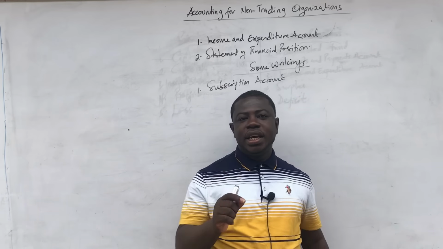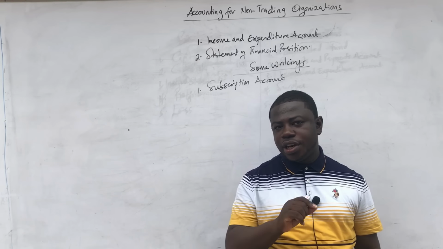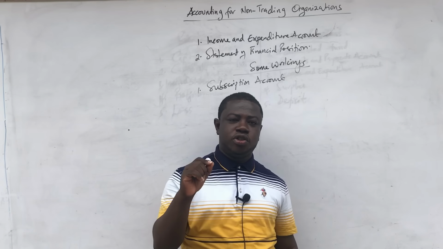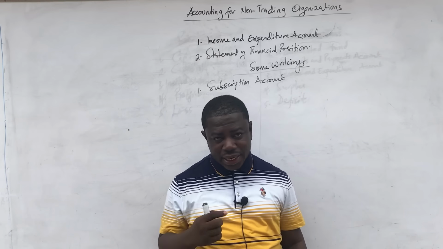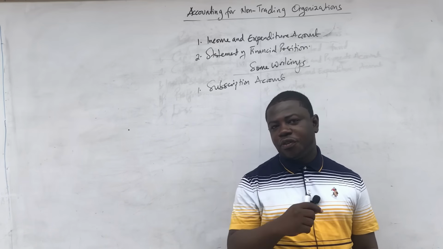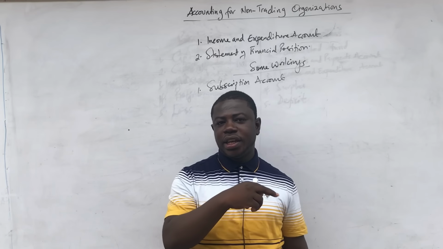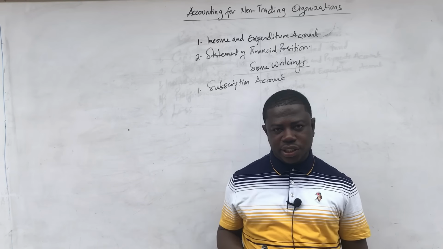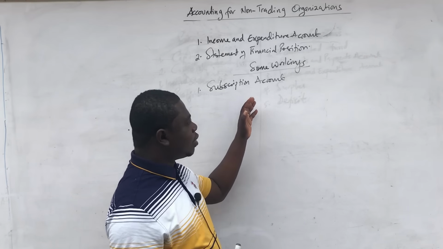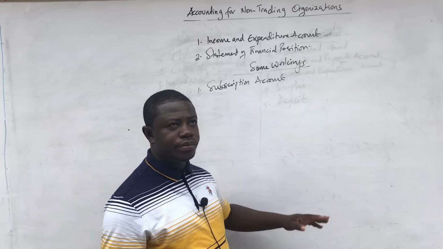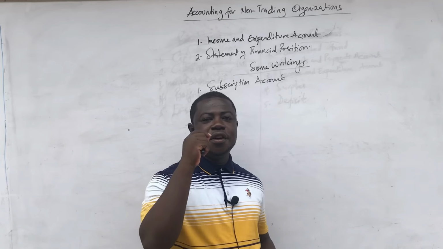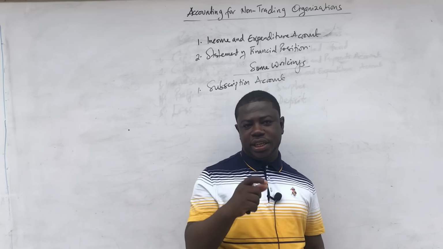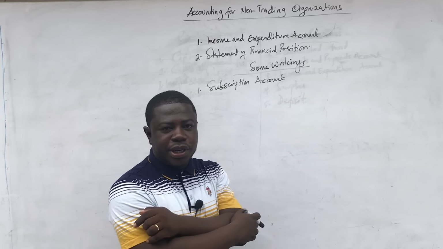And remember that in my previous video on single entry and incomplete records, I taught you how to prepare the income account. Even though I'm going to give you the same format again here, you can still refer to that place because over there I did much more detailed explanations on that. Now, subscription account is what you are going to prepare. And the purpose of preparing the subscription account is to ascertain the figure that has been earned for the year to be taken to the income and expenditure account.